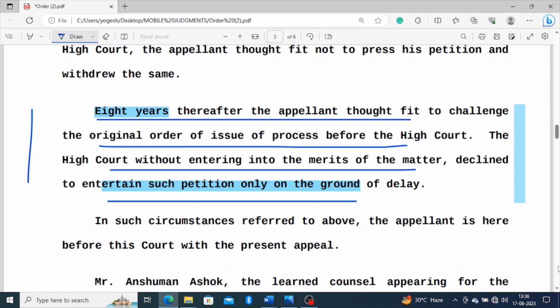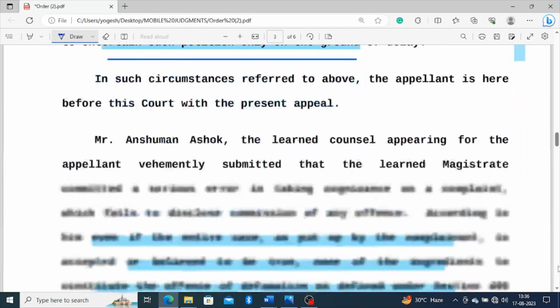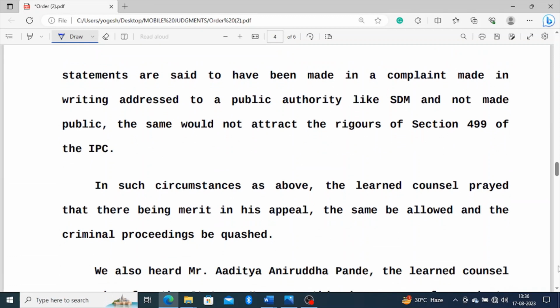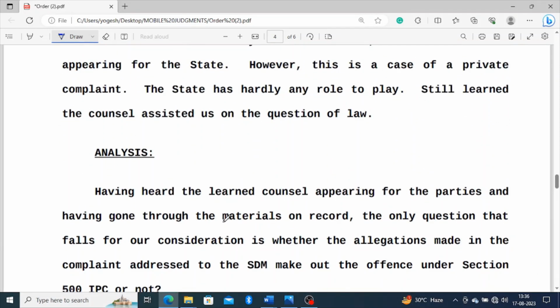Now the contentions: then again the appellant-accused, aggrieved from that order, filed a special leave petition before the Honorable Supreme Court of India. The contentions were raised from both sides. After hearing both the parties, the court held that we have gone through the materials on record.